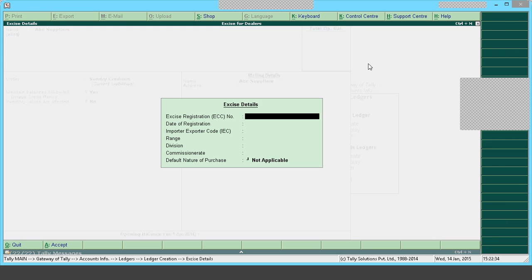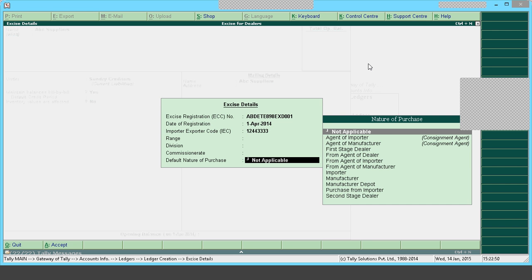Enter all the excise details: yes, excise registration number, which is again a 15-digit alphanumeric number, date of registration, importer exporter code, range, division, commissionerate, and the nature of purchase. When you are purchasing from this person, will it be a first stage dealer or a second stage dealer? If it is applicable, you can select it here. If it is not, you can take it as not applicable.